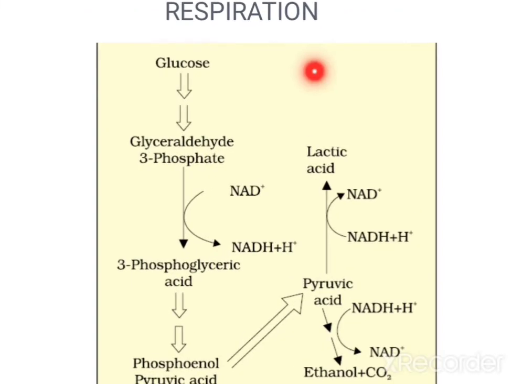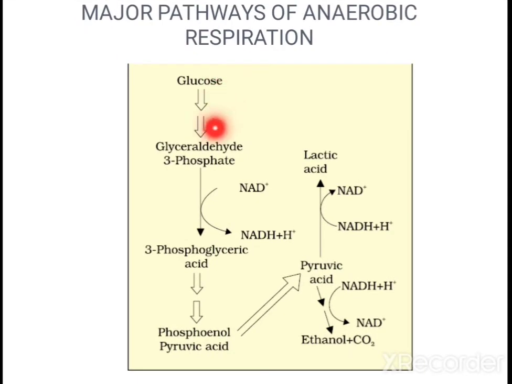These are the major pathways of anaerobic respiration. So here glucose, glyceraldehyde 3-phosphate, 3-phosphoglyceric acid, phosphoenol pyruvic acid, then pyruvic acid. Up to this we studied in the previous part, that is steps in glycolysis, breakdown of glucose. Then later the pyruvic acid can either do lactic acid formation by means of the anaerobic method, or ethanol, alcoholic fermentation, or lactic acid fermentation. So pyruvic acid is converted into lactic acid, or it can be converted into ethanol.